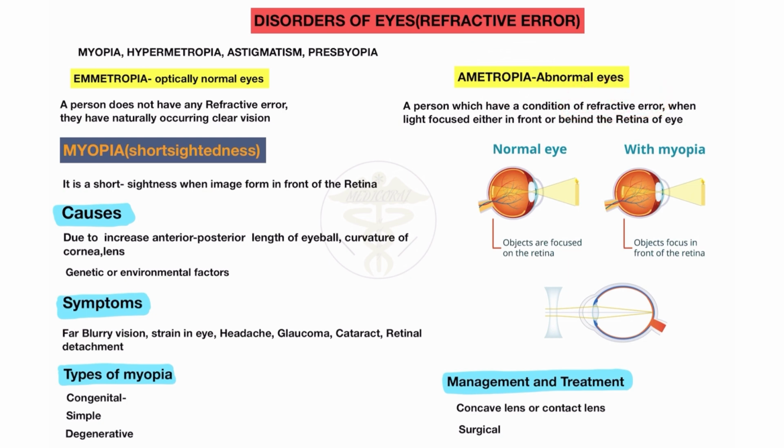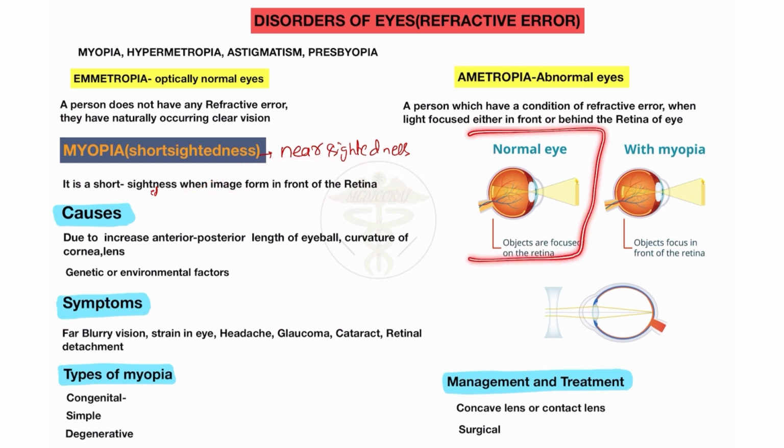So first of all, what is myopia? Myopia is called short sightedness, also called nearsightedness. If you want, you can also write its other name, nearsightedness. It is short sightedness when the image forms in front of the retina. When the image forms in front of the retina, it's called myopia.